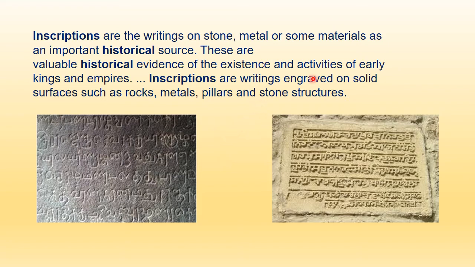So inscriptions are writing engraved on solid surfaces like rock, metals, pillars, or stone structures. And generally, these inscriptions were made by kings. After winning some war, they used to write these inscriptions to glorify the war which they had won, or if they wanted to pass some judgment or some orders which they wanted to share with their kingdom. So this is what they used to pass on to their kingdom through these.